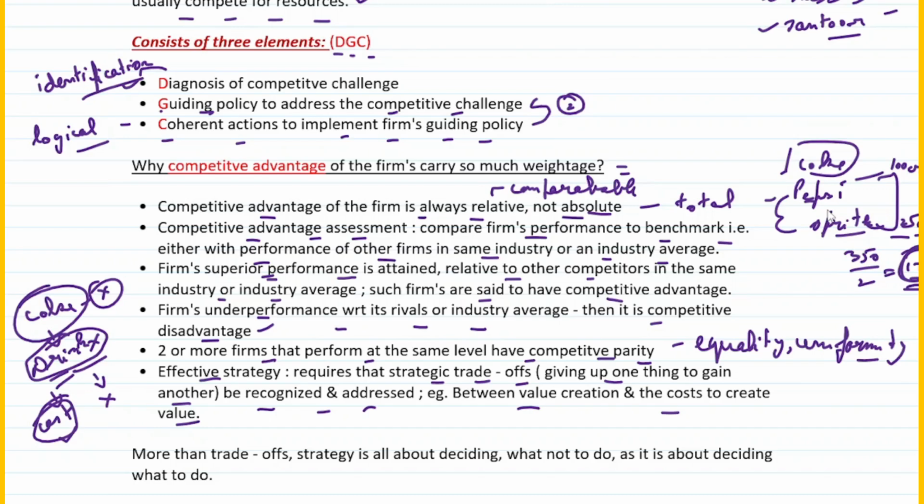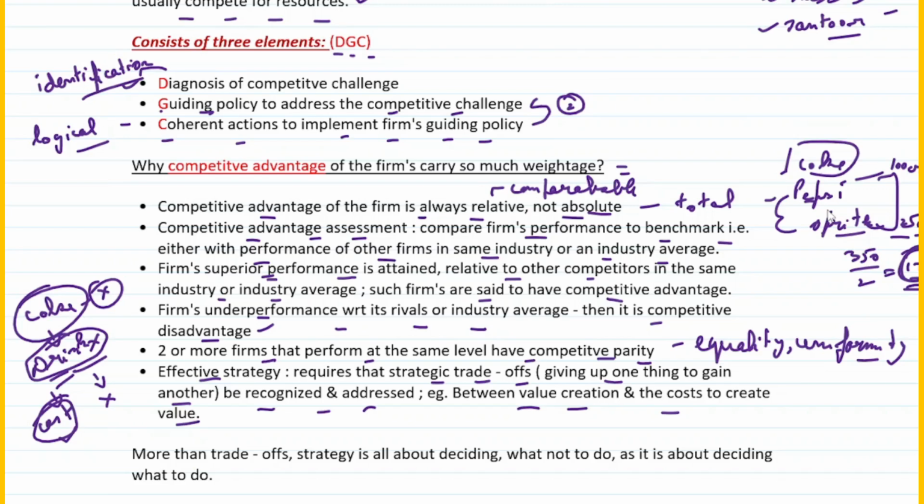So an example can be between value creation. When you create a new drink, that's a value creation, and the cost to create that value. So you need to see which one is better. Whether creating a new drink will be beneficial for you, or the cost to create will be more hampering. So you need to compare both. Whichever is better, you need to adopt that strategy. So that is giving up one thing to gain another. So that is what a strategic trade-off basically is.